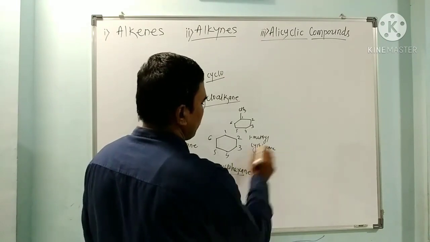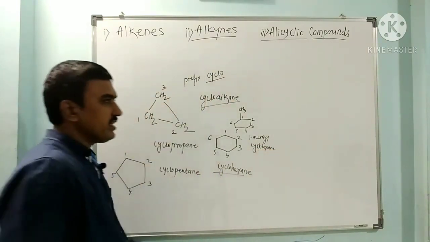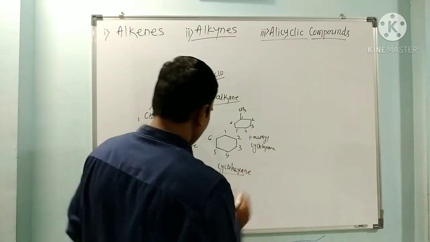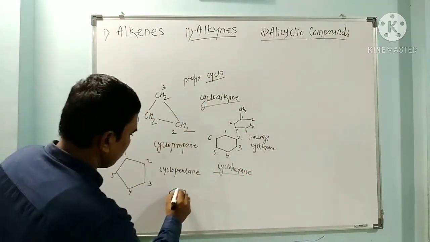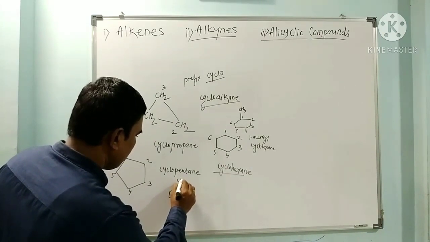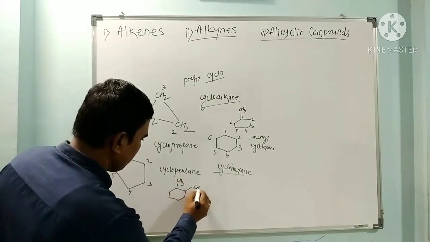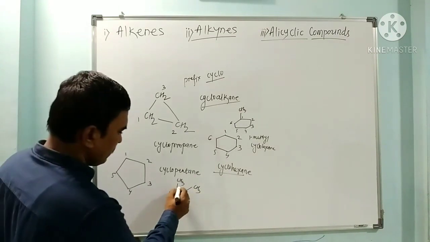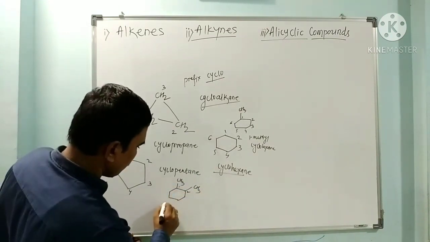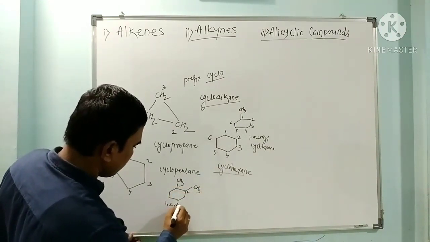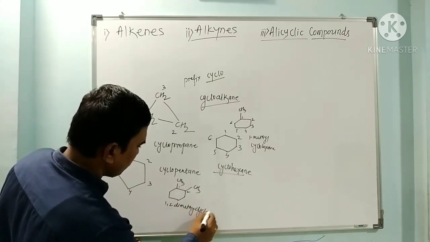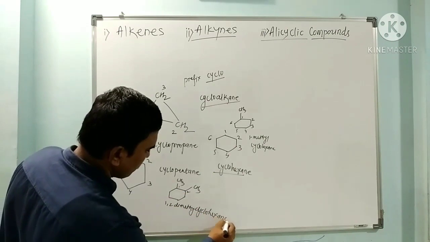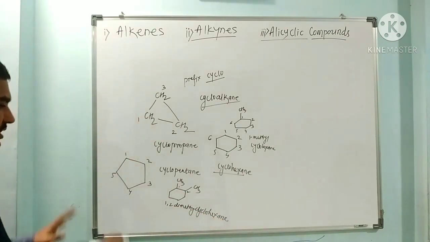cyclohexane, 1 methylcyclohexane. If 2 methyls are there, or ethyl and methyl, then here this is CH3, this is CH3, so this is 1 and this is 2, so this is 1, 2 dimethylcyclohexane, 1, 2 dimethylcyclohexane.